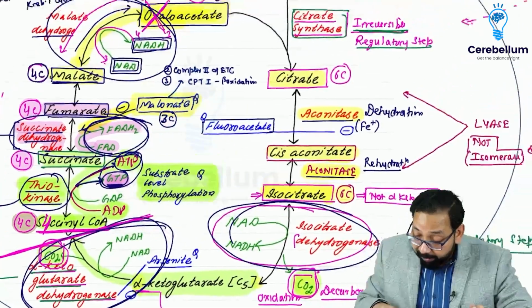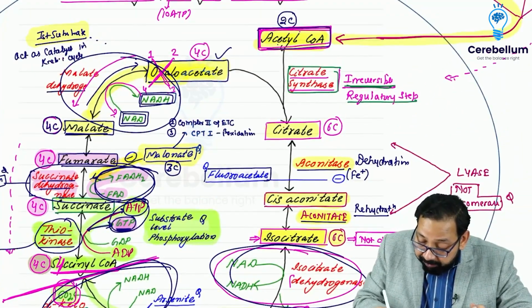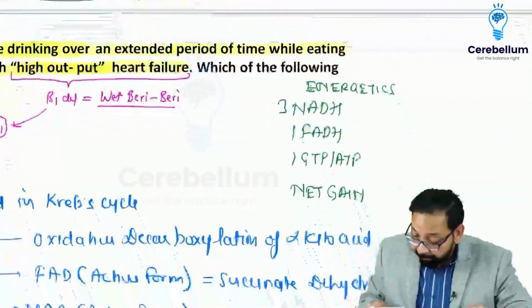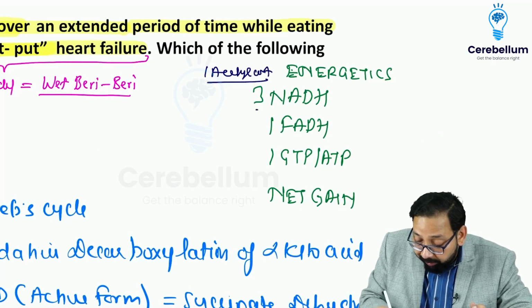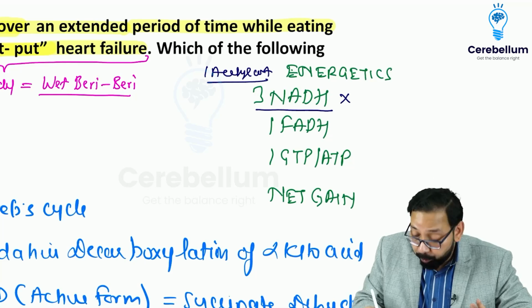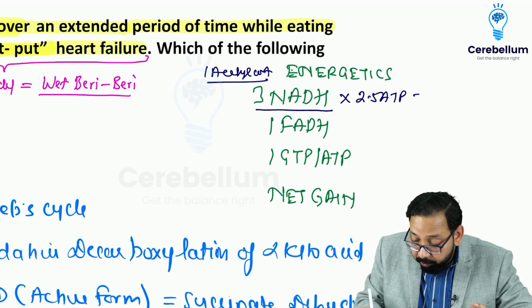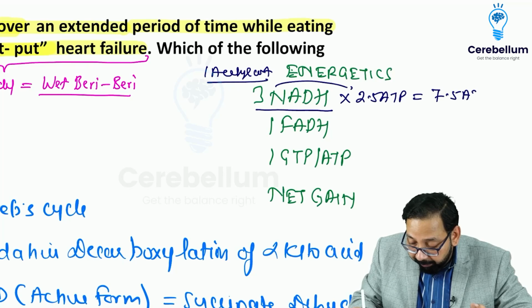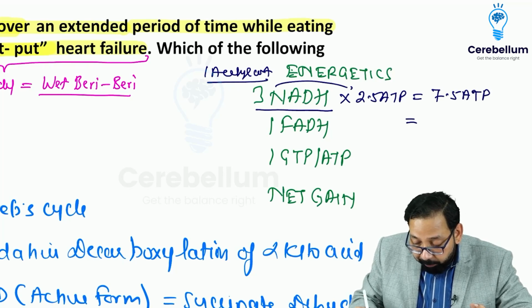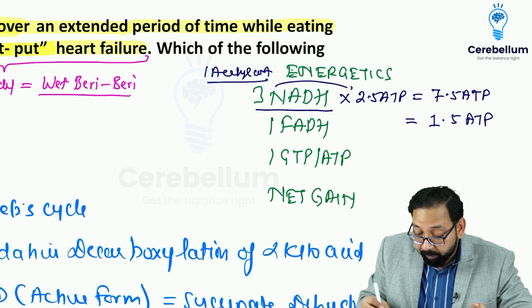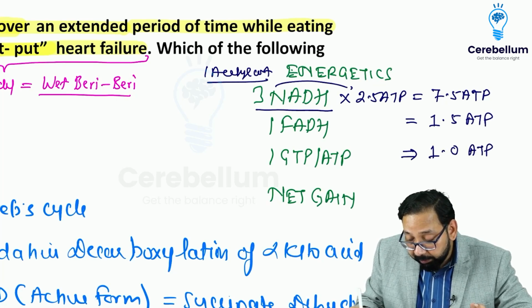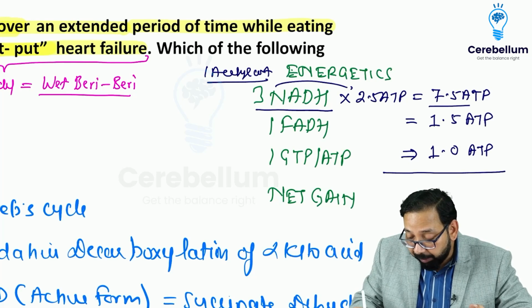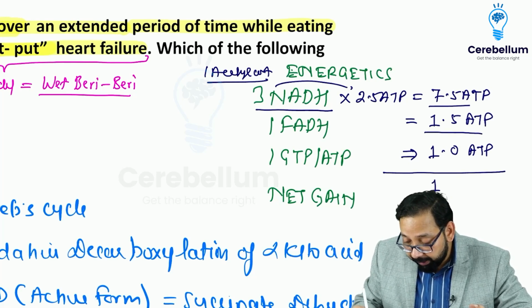So you can say 1 acetyl coenzyme A enters the Krebs cycle to produce 3 NADH, and 1 NADH produces 2.5 ATP. So 3 NADH will produce 3 into 2.5, 7.5 ATP. 1 FADH will produce 1.5 ATP. And 1 GTP or ATP is equivalent to 1 ATP. So net gain would be 7.5 plus 1.5 plus 1, 10 ATP.